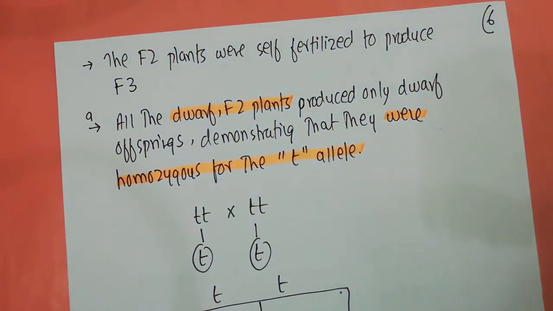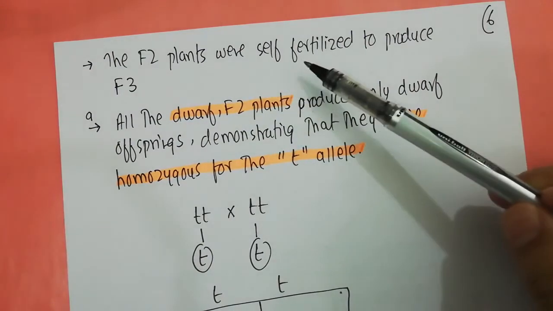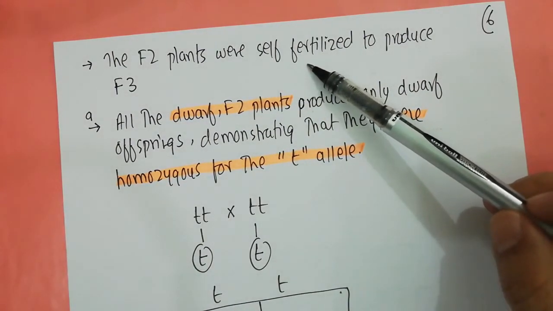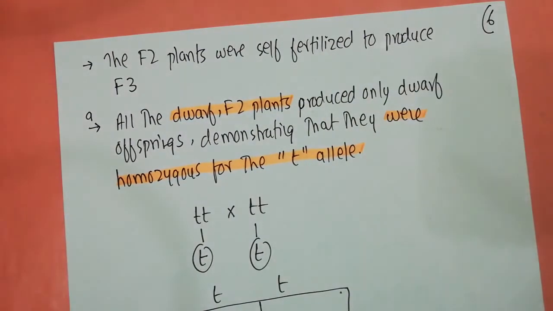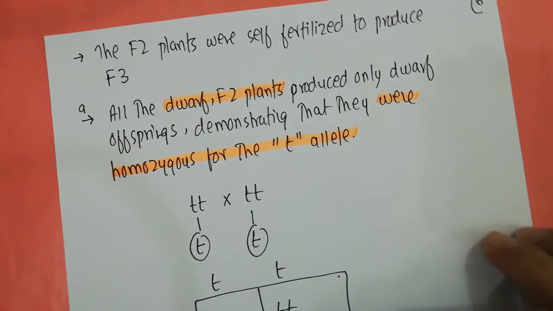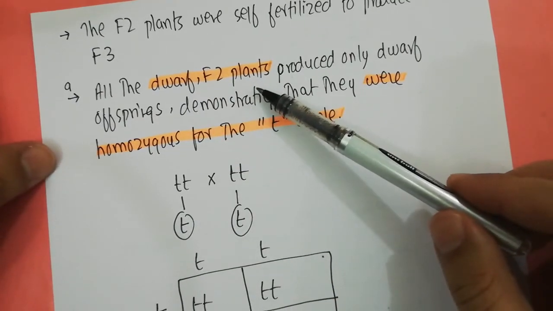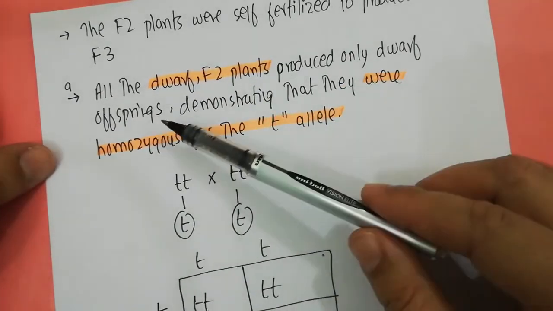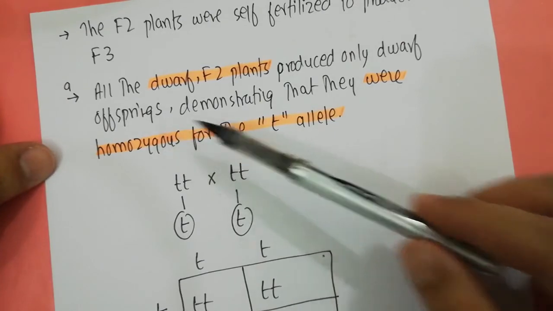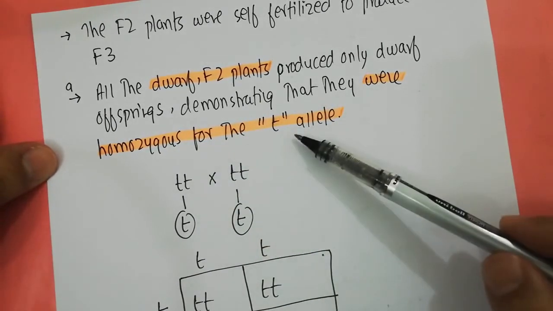What Mendel did next was that the F2 plants were self-fertilized to produce an F3 generation. Mendel took it a step forward and made an F3 generation, but the F3 generation was made by self-fertilization, not by cross-fertilization. What he deduced from the F3 generation was that all of the dwarfs that he got in the F2 generation produced only dwarf offspring, demonstrating that they were homozygous for the t allele.